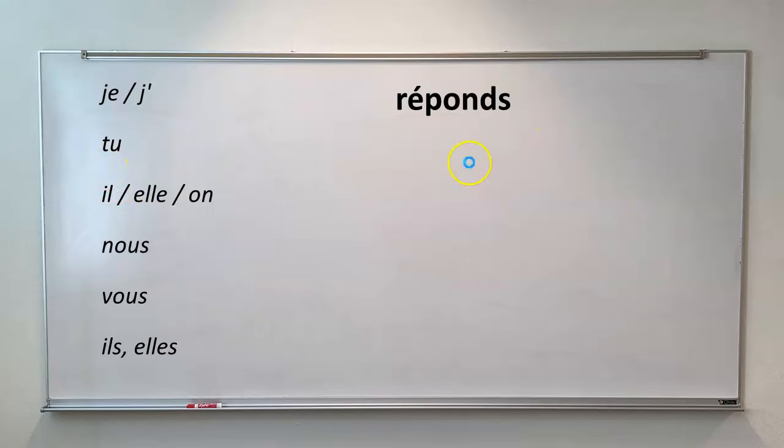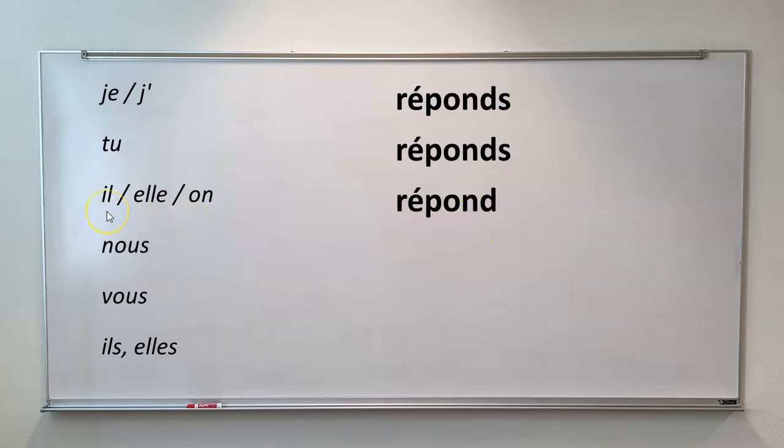Tu, we start with our root, and then we add the ending, which is S, pronounced the same as above. Tu réponds. Il, elle, on, I have my root, and remember, there is nothing that you add to this. Just leave it as it is, and you have the verb form.